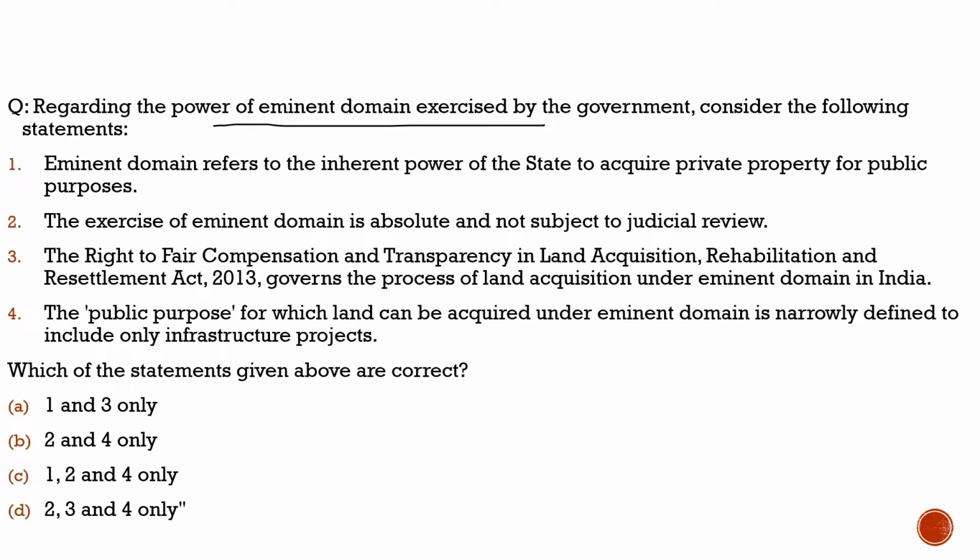The question's first statement: eminent domain refers to the inherent power of the state to acquire private property for public purposes. 100% correct. Why is it in news? Because the government had acquired properties at a certain place and given them to a board for usage, but this board has agreed to return half of the land to the private owner, and the courts came in and believe that it is a fraud on the power of the government. So they will not allow it to happen.